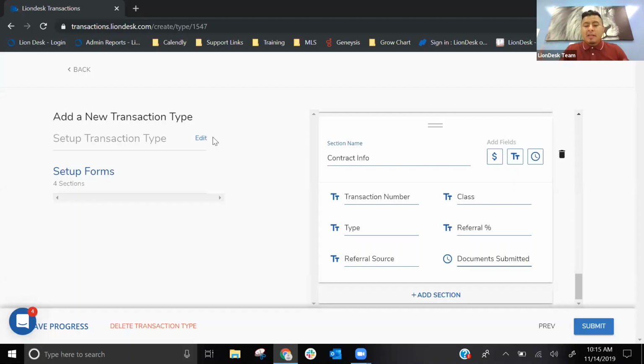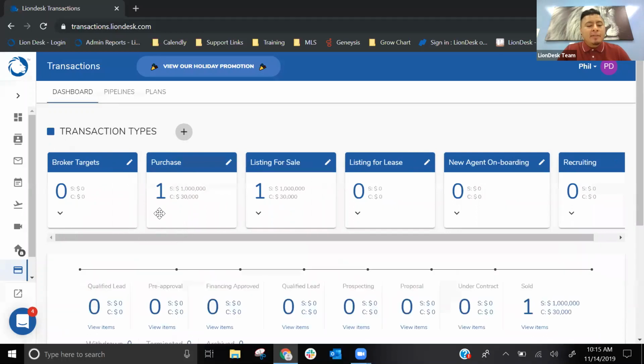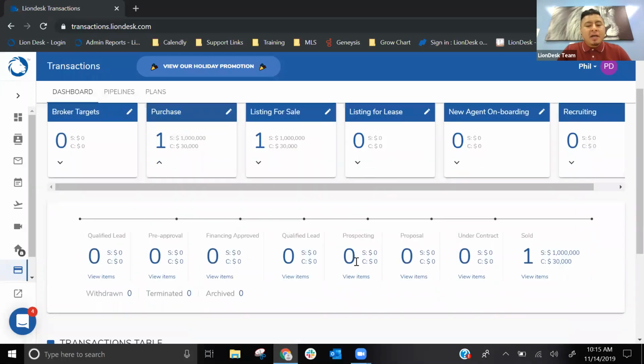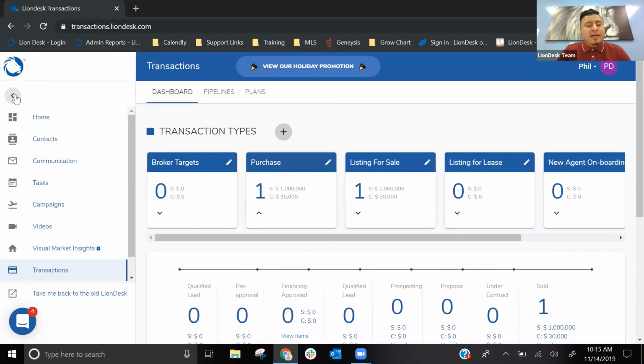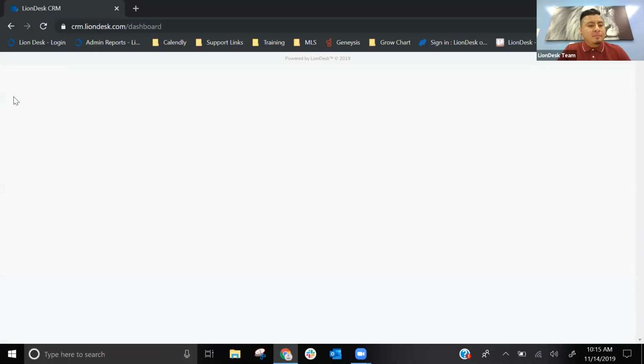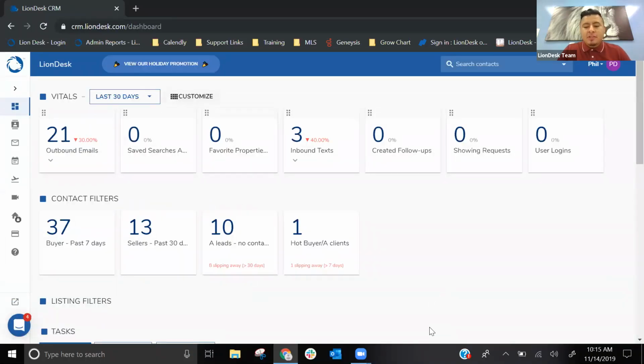Once you're done setting up your transaction, you can click on submit. And you'll see our purchase pipeline when we click on the downward caret. It's going to reflect all the changes that we made. Awesome. So that covers the dashboard, the transaction pipelines for V2. All right, let's go ahead and move on to the next question.